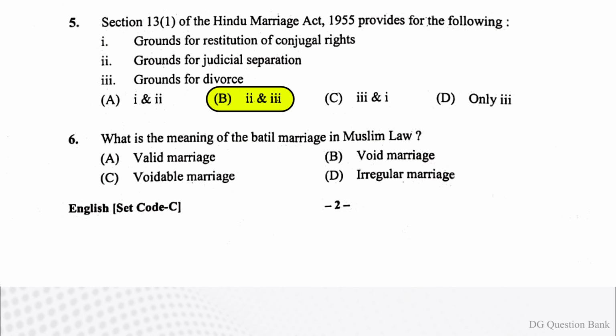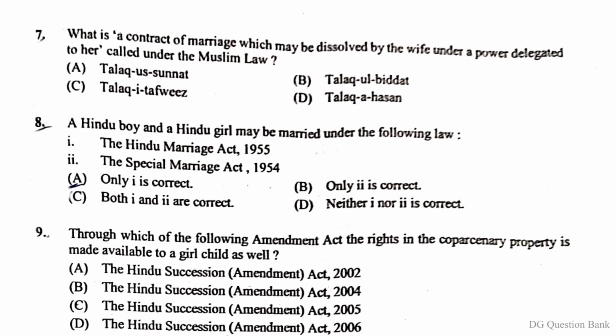Question number 6. What is the meaning of the batil marriage in Muslim law? The right answer is option B, void marriage. Question number 7. What is a contract of marriage which may be dissolved by the wife under a power delegated to her called under the Muslim law? The right answer is option C, talaq-e-tafweez.